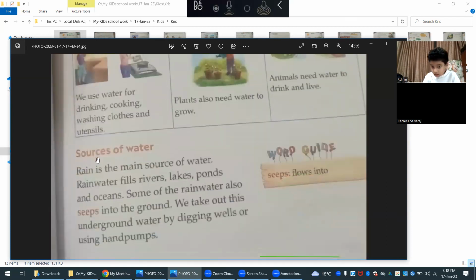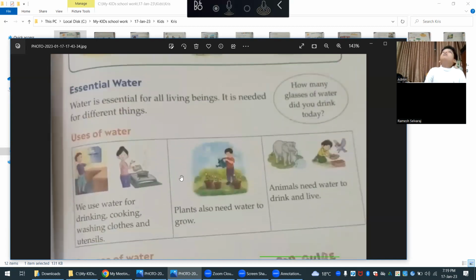Then we will see the sources of water. Rain is the main source of water. Rainwater fills rivers, lakes, ponds, and oceans. Some of the rainwater also seeps into the ground. Seeps means flows into. So it flows into the ground. We take out this underground water by digging wells or using hand pumps. So first let's listen.